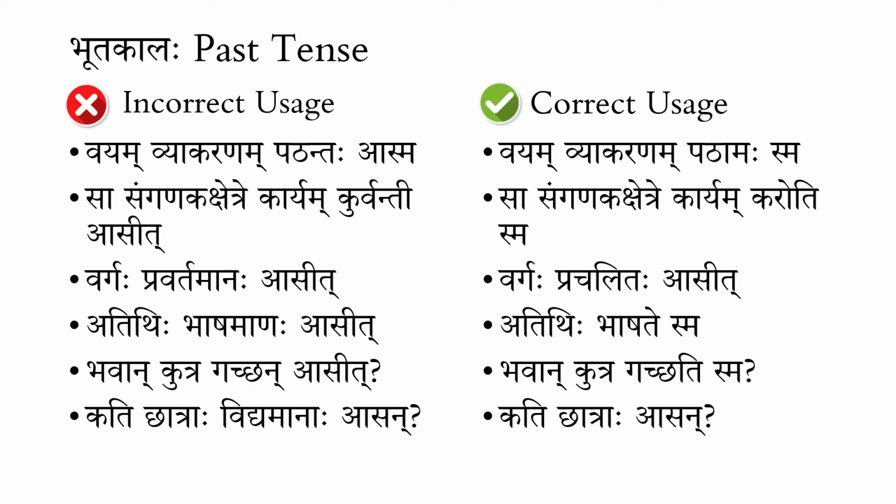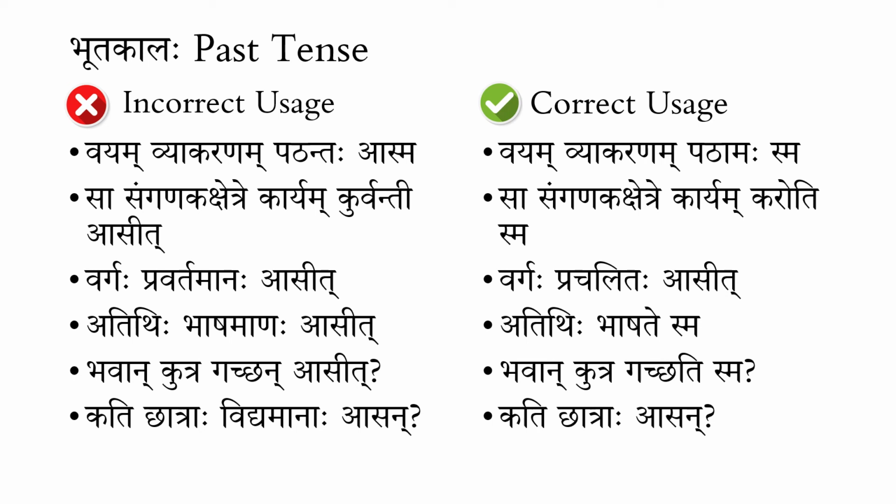How do we say this correctly? "Vayam vyakaranam pathamah sma." "Vayam vyakaranam pathamah" alone says we are reading the grammar, but when we add sma, just sma, not smaha, which is an avyayam, that changes the sentence to bhutakala, the past continuous or the used to. So we were studying the grammar, or we used to study the grammar. In that sense, "vayam vyakaranam pathama sma" is used.